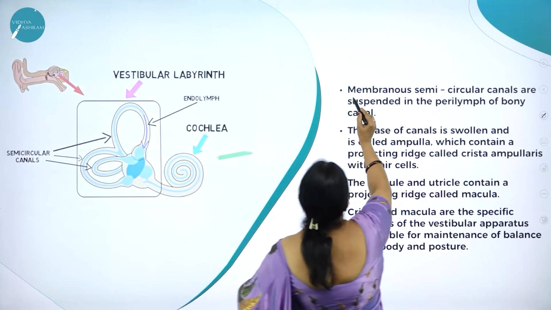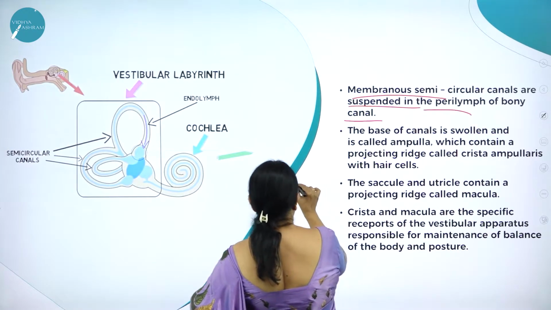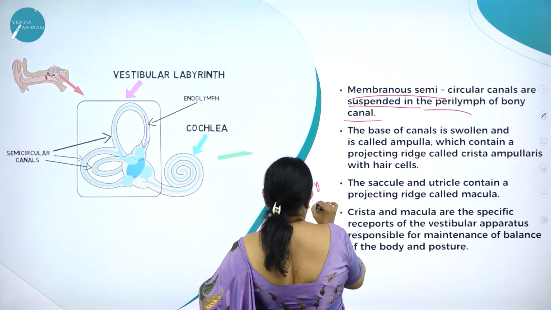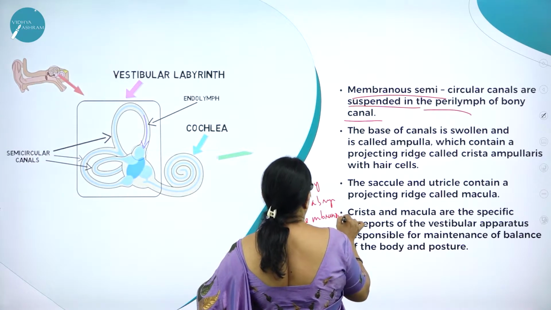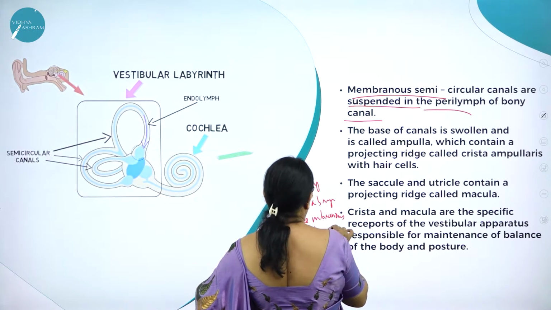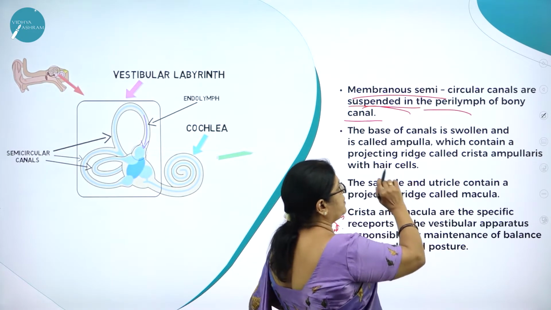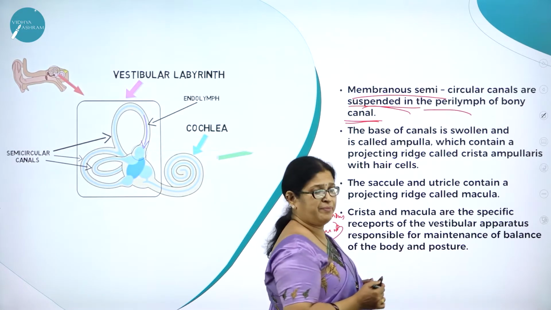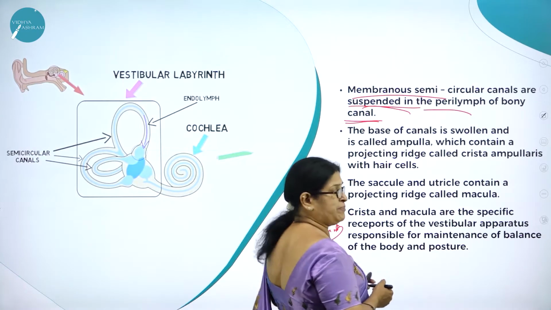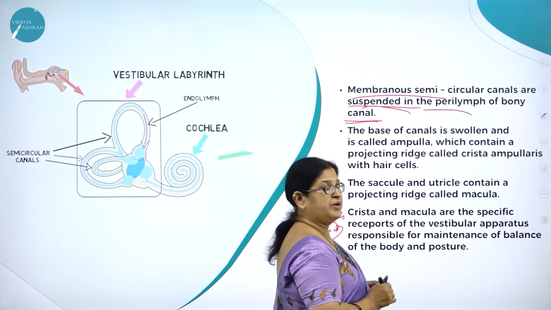Then membranous semicircular canals are suspended in the perilymph of bony canal. As we know, there is the bony labyrinth, and the other one is called membranous labyrinth. Membranous labyrinth is made up of endolymph, whereas the bony labyrinth is made up of perilymph.